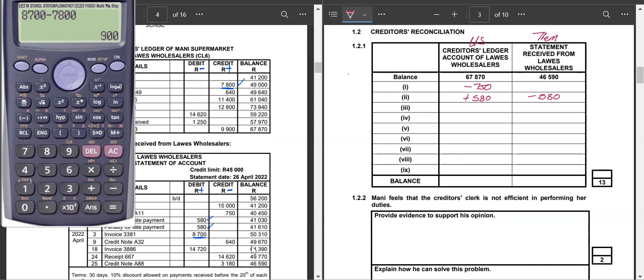An invoice is added in the statement, hence you see it on the debit side, the plus. So once an amount is overstated, the correction would be to subtract that amount. So I will come on to my statement and say minus 900. That is how I would correct that error.